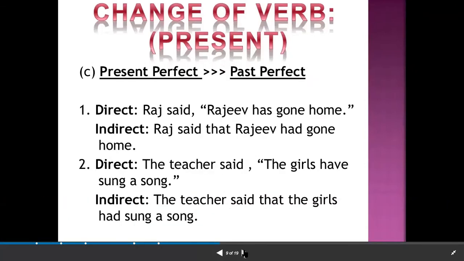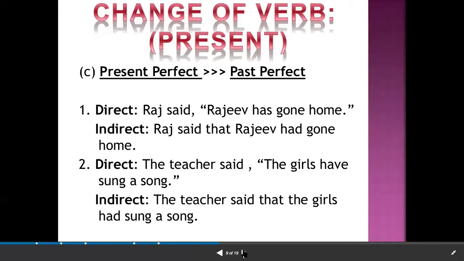Next, present perfect tense. Present perfect tense changes to past perfect tense. How is present perfect tense changing? It is changing to past perfect tense. These rules you have also done in your class 6, right? First, see, has and have are changing into had.